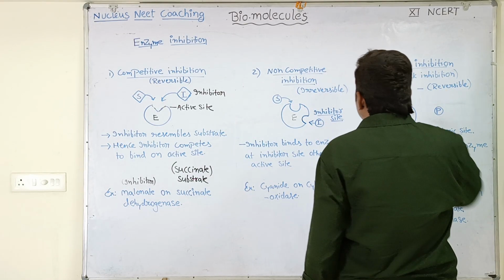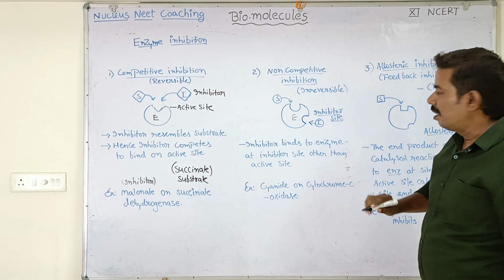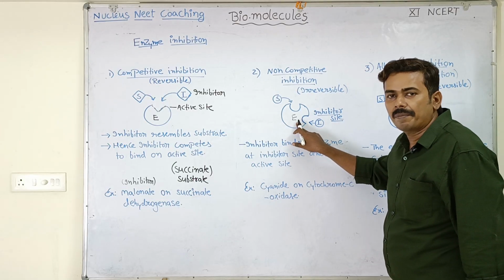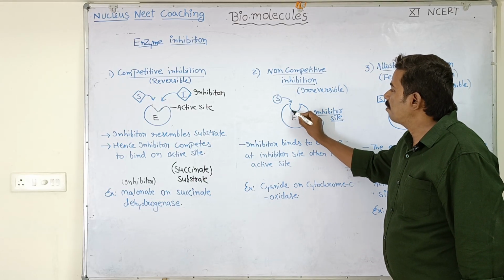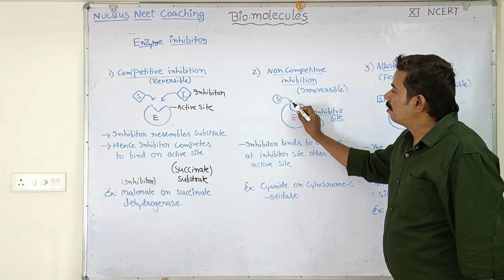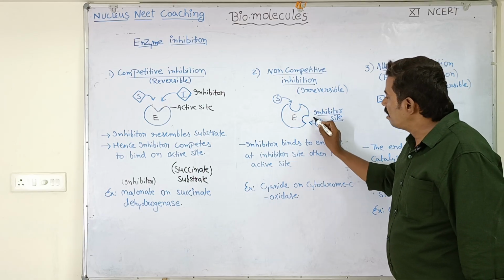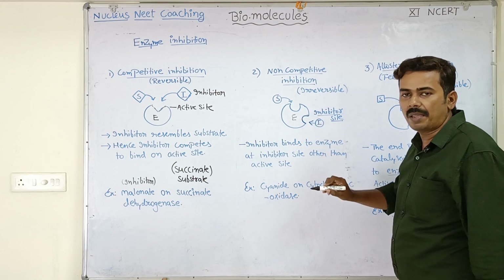The name itself says there is no competition. Non-competitive inhibition. Look here, this is the enzyme. As usual, there is an active site. This is the active site on the enzyme for the substrate molecule. But there is another site called the inhibitor site present on the surface of the enzyme.